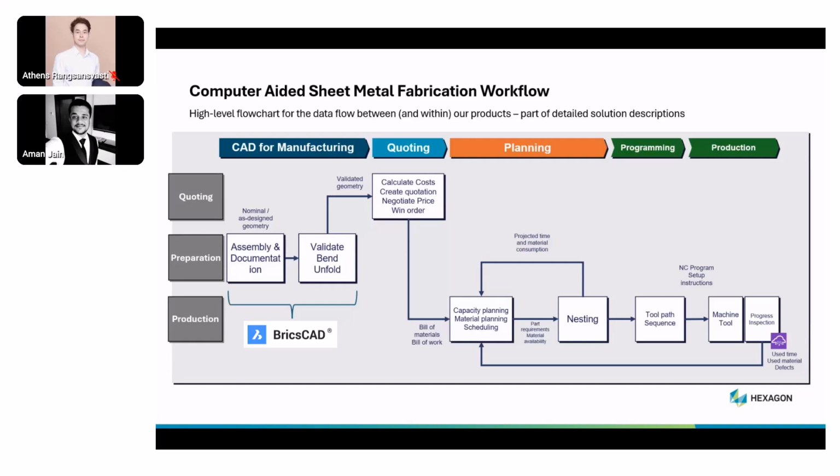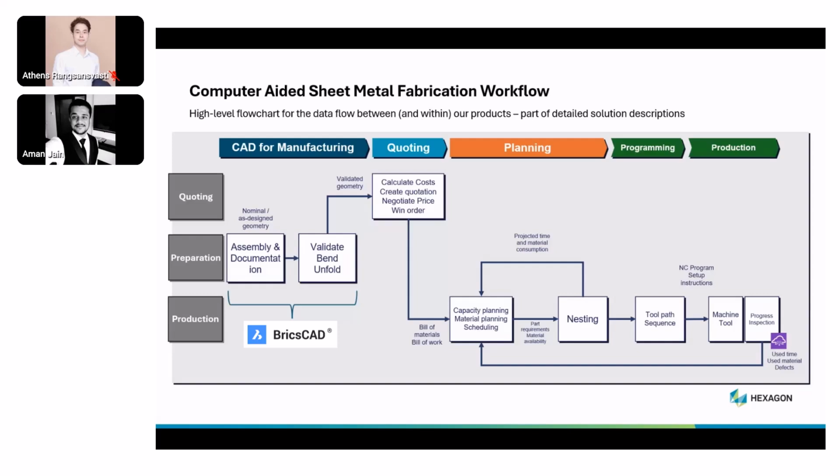BricsCAD can be used to create and document the as-designed or nominal geometry of the sheet metal parts. This involves creating detailed CAD models and ensuring that all components are correctly assembled according to the design specifications. Within BricsCAD, the bend and unfold operations are validated to ensure that the designed parts can be manufactured accordingly. This step is essential for confirming that the parts will behave as expected during the bending and unfolding processes.